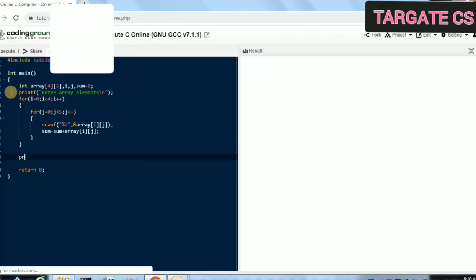So here write printf, sum of array elements is, then the format specifier. We have stored the sum in the sum variable, so we will print sum, right? So now we will execute this.